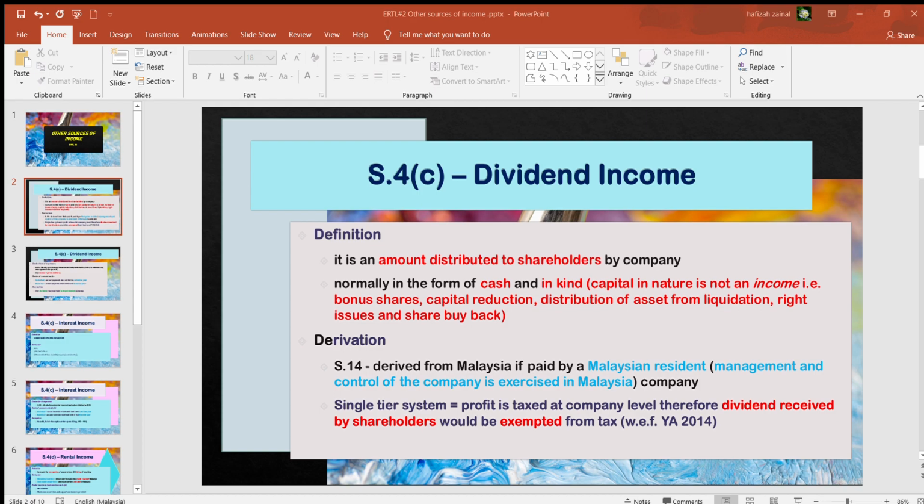Okay, so that's why it is actually talking about the amount distributed to the shareholders. When it is being distributed to the shareholders, of course, most of the time it will be in terms of cash. So as a shareholder, you will receive cash. And normally, because nowadays everything is online, you no longer receive any check